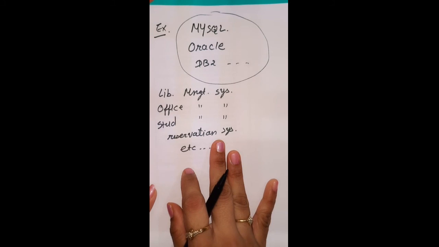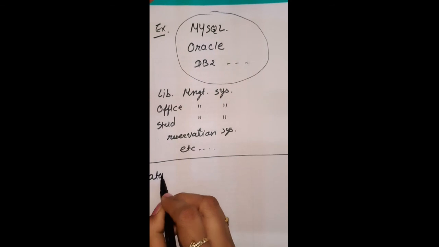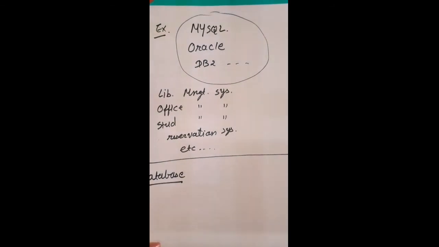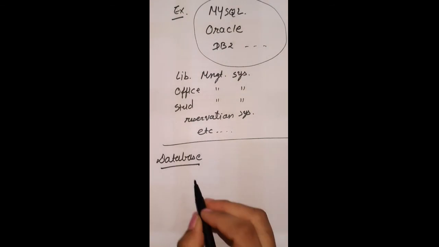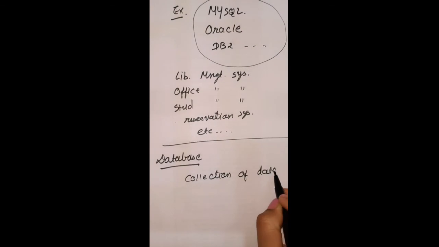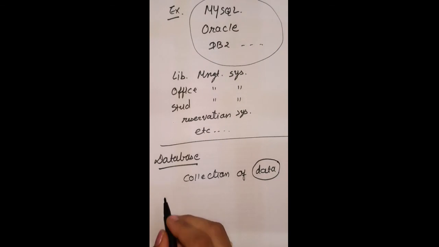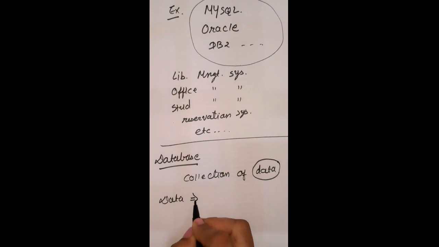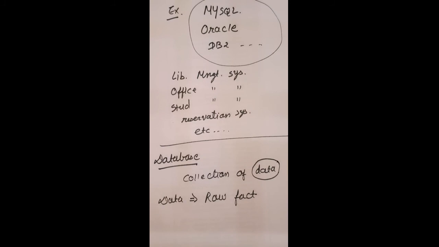Now let us discuss more about the database. As I said earlier, it is nothing but a collection of data. In this statement we have used the word data. So what is data? Data is nothing but a raw fact. Raw fact means some meaningful word about something.